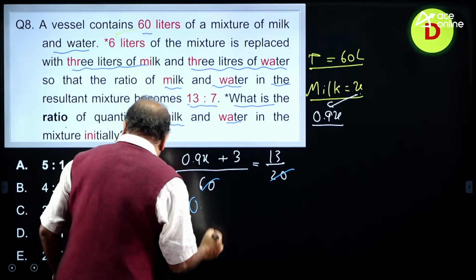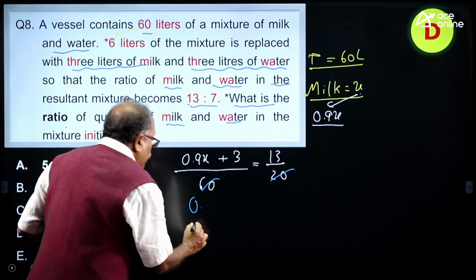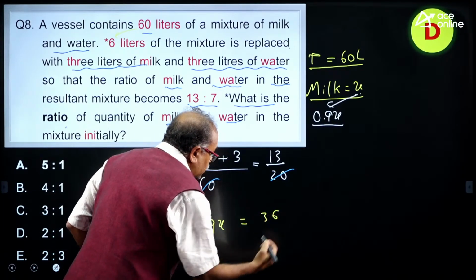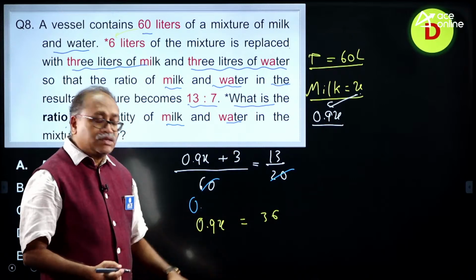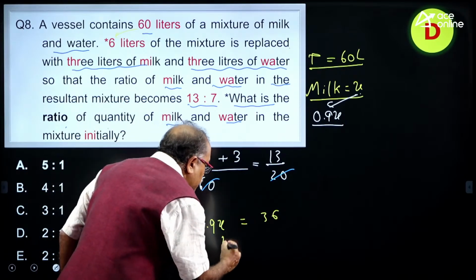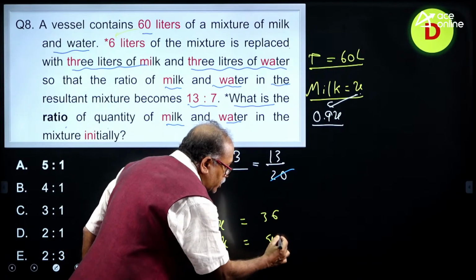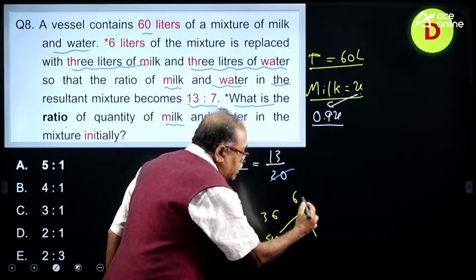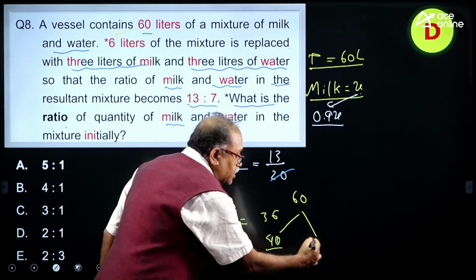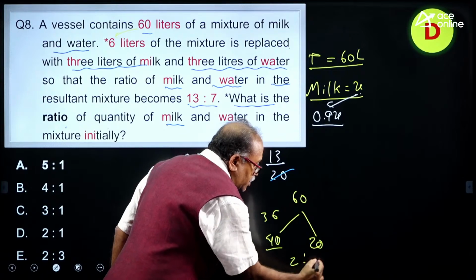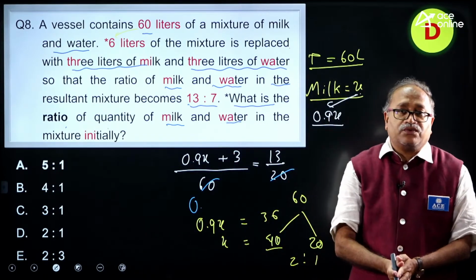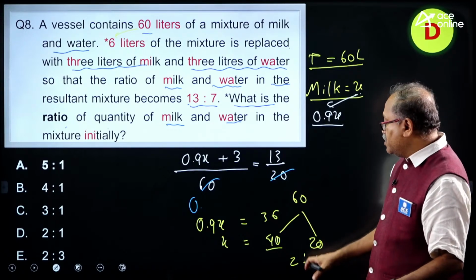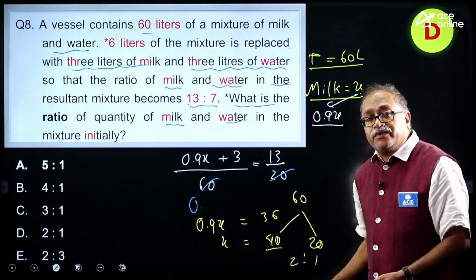So, 0.9x is equal to 36. 39 minus 3 is 36, then what is x? x is equal to 40, that means milk is 40. So, out of 60, if the milk is 40, then the water is 20 and the ratio is, as you rightly said, 2:1. Well done, sir, well done. So, 2:1 is the ratio of milk and water.